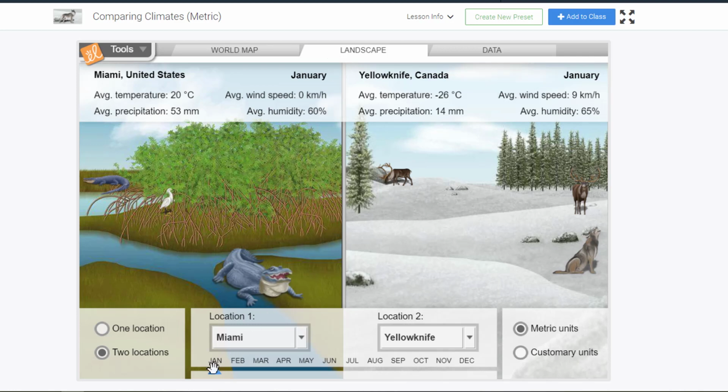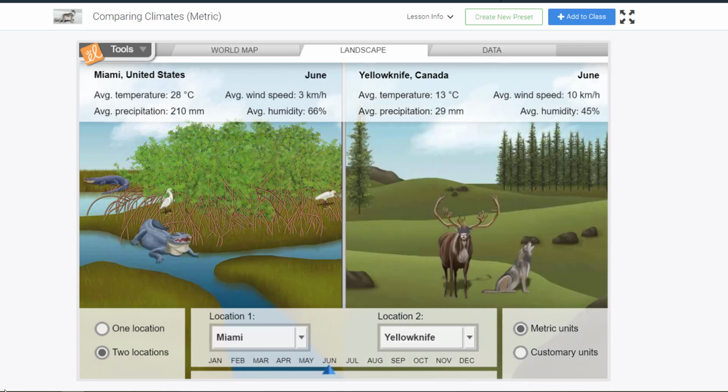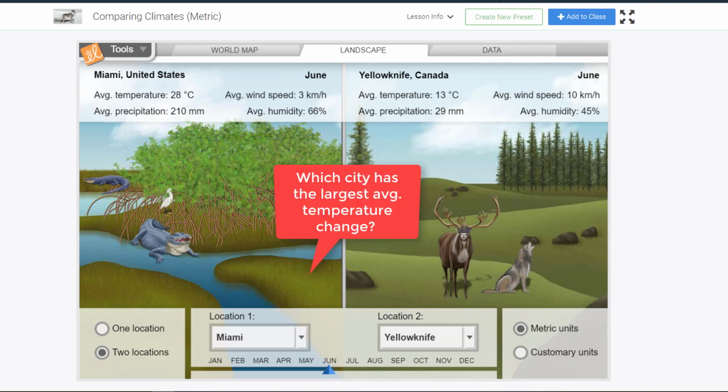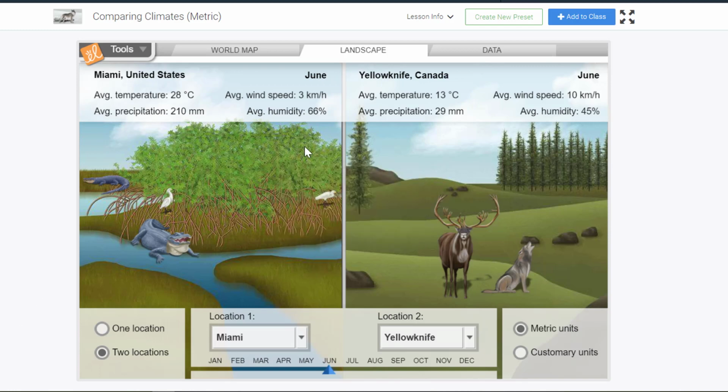We will then drag the triangle slider along the bottom of our simulation from January to June. The average temperature in Miami is now 28 degrees Celsius, and in Yellowknife, it is 13 degrees Celsius. Which city had the greatest temperature increase? Let's look at the data set found on the Data tab.